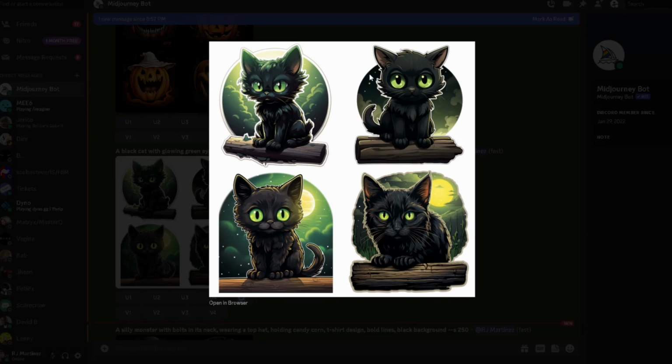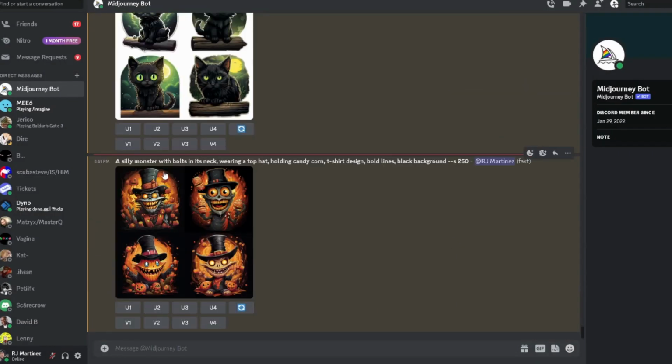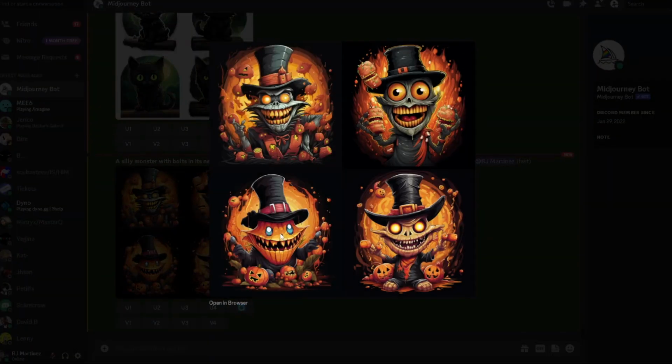And even if you like any of these ones, you can obviously take out the backgrounds and do your own thing with them. All right, now let's go down a little bit. A silly monster with bolts in its neck, wearing a top hat, holding a candy cane. And I put t-shirt design, bold lines, black background. And this is pretty clean.